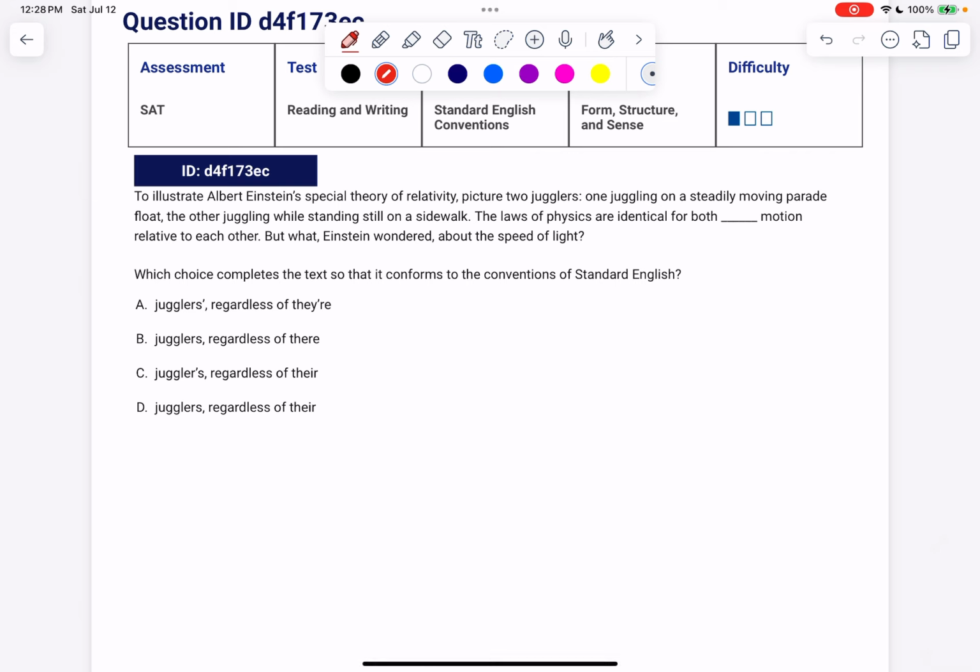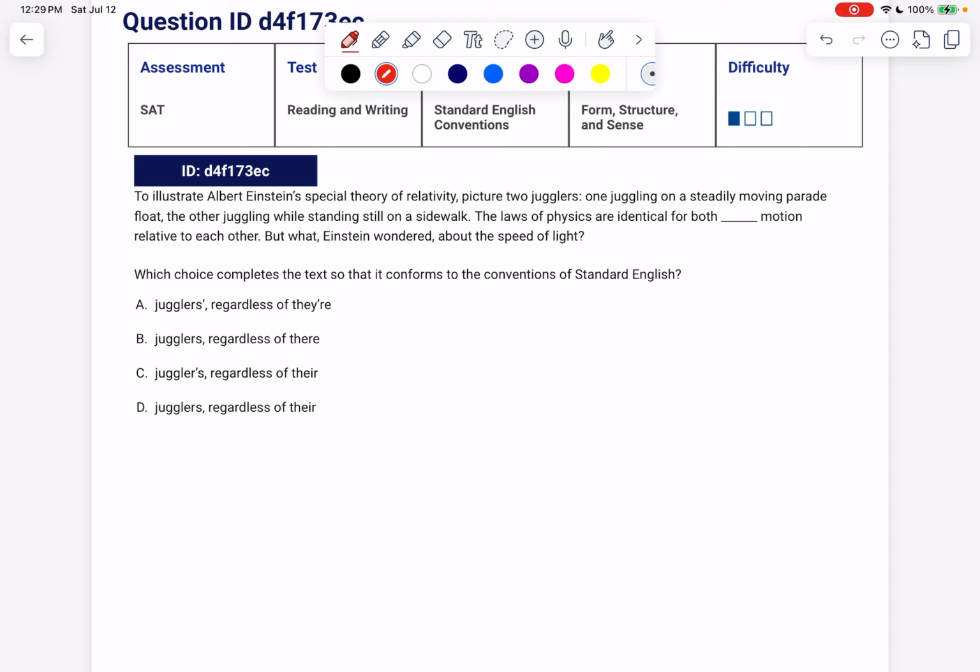To illustrate Albert Einstein's special theory of relativity, picture two jugglers, one juggling on a steadily moving parade float, the other juggling while standing still on the sidewalk. The laws of physics are identical for both jugglers regardless of their motion relative to each other. But what, Einstein wondered, about the speed of light?